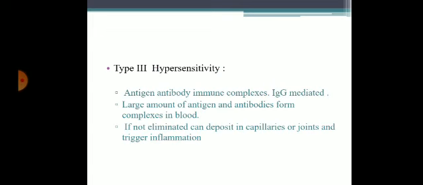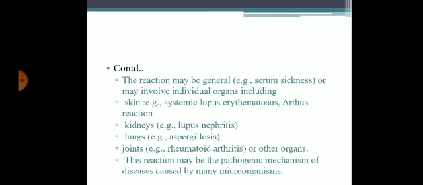Coming to type 3 hypersensitivity reaction. In type 3 hypersensitivity reaction, antigen and antibody immune complexes are formed. It is mediated by IgG. A large amount of antigen and antibody complexes are formed in the blood. If not eliminated, these antigen antibody complexes get deposited in capillaries and joints, which will trigger inflammation.